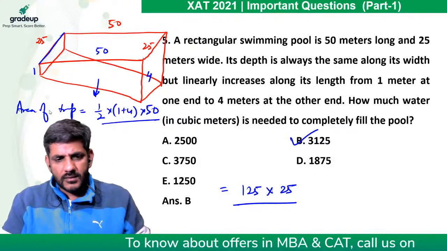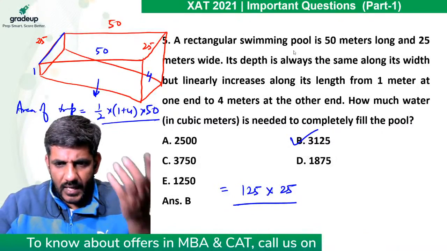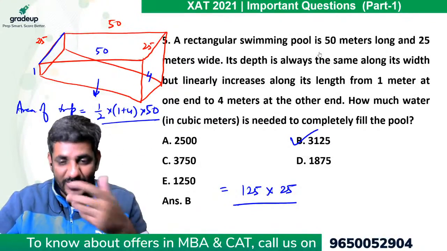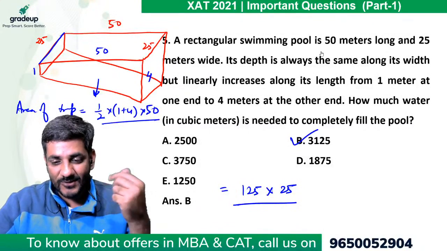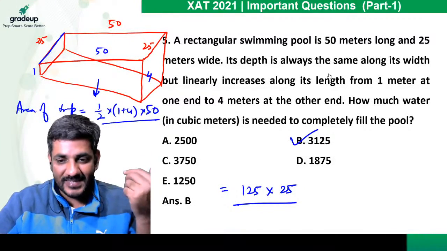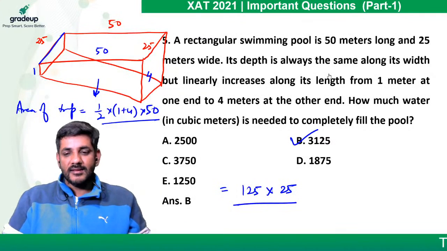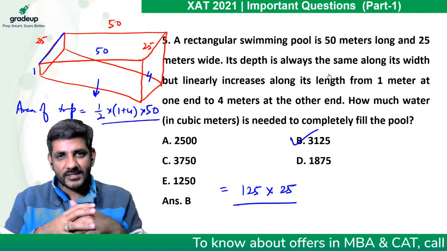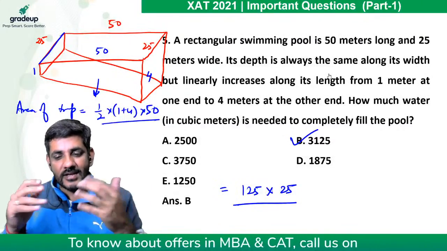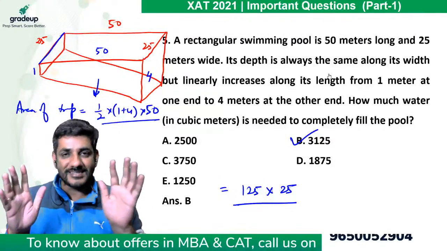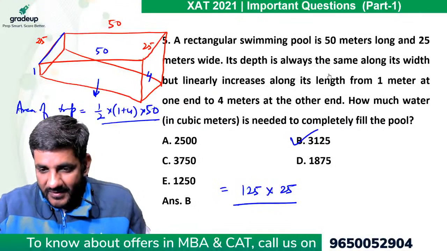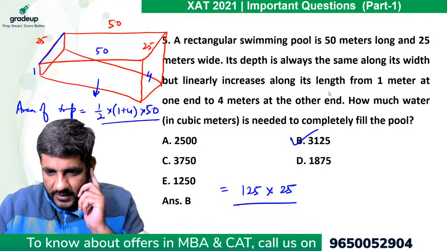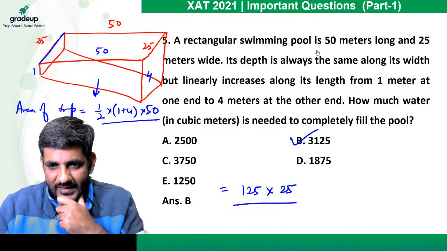Yes. And that again is a very simple question. I mean, it came to my mind that 125 into 25 is 625. So I thought none of the options is 625, and I thought I was doing something wrong. This happens in the exam as well many times. I remember once in CAT I started doing this, that 2 into 4 is 6. And I checked it again and again, but every time 2 into 4 remained 6 for me. That happens. Okay, yes, 3125. Sneh, Abhishek, Mohapatra, Prateek, Rayuz, Karan, everyone has done it correctly.